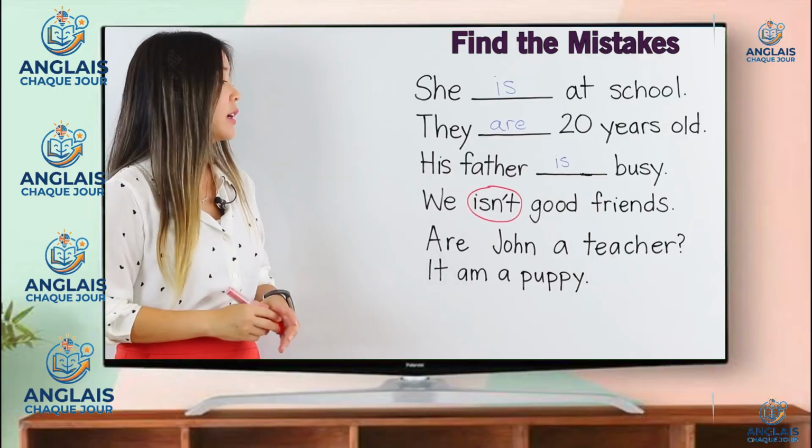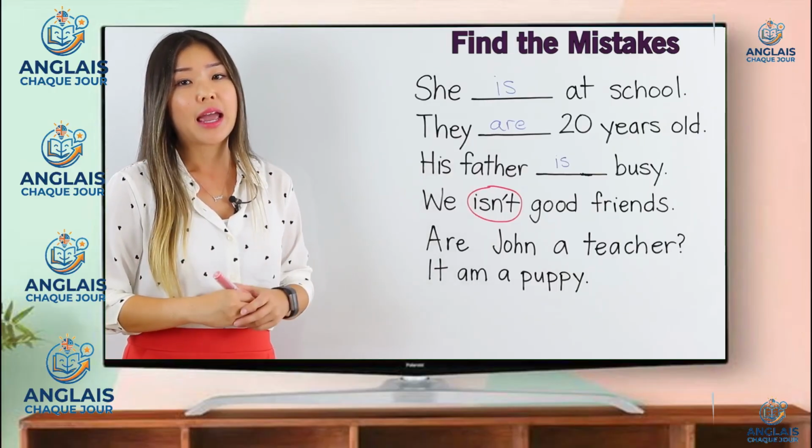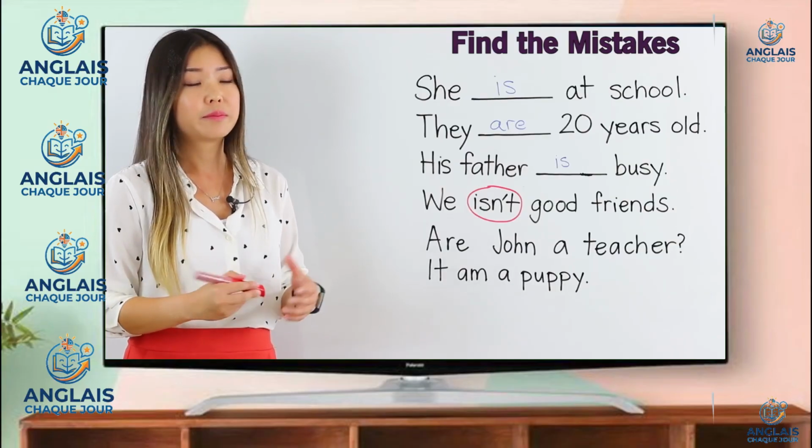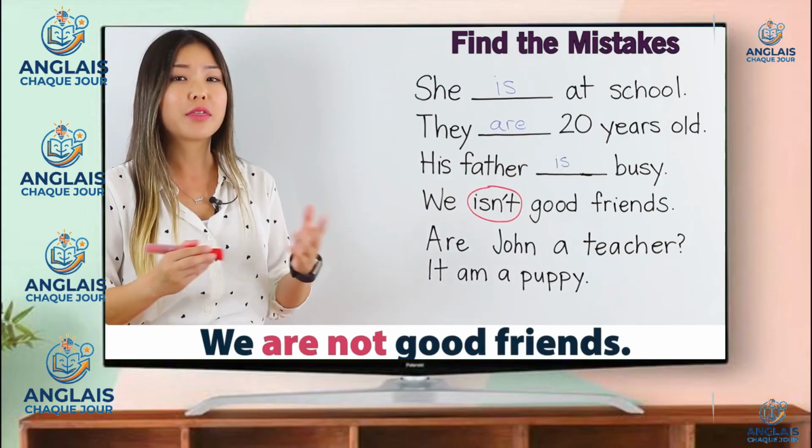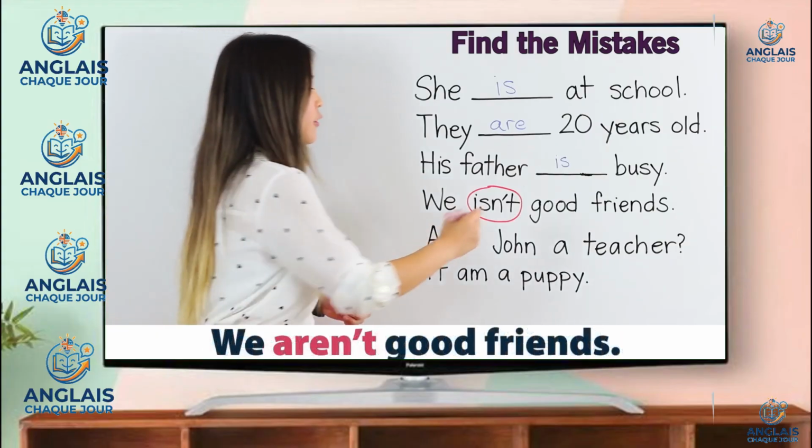This is the mistake. The subject is we, and the be verb is are. Therefore, the correct answer is we are not, or the contraction we aren't good friends.